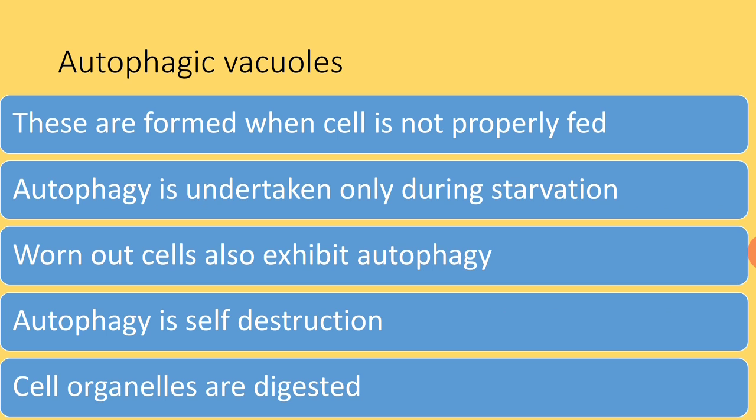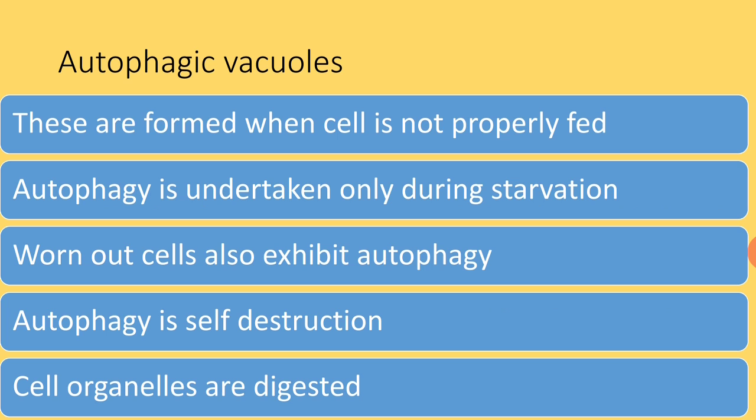Secondary lysosomes are responsible for digestion by fusing with either a phagosome or pinosome, whereas autophagic vacuoles do not digest extracellular material.